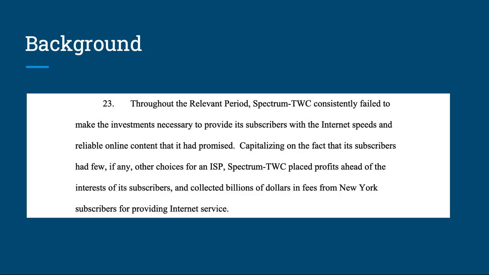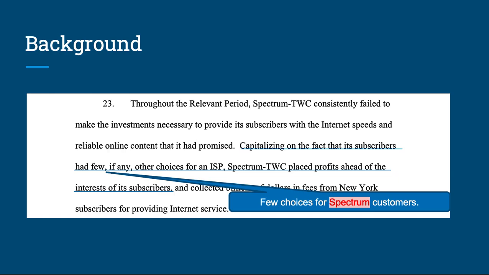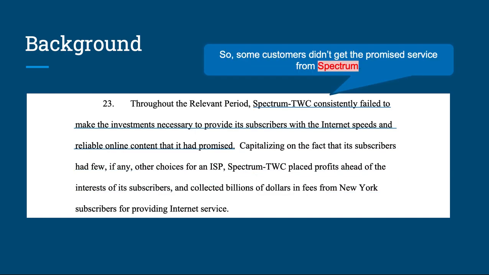Let's start by giving some context to this problem. As discussed in the earlier walkthrough videos, we focus on a portion of the lawsuit filed by the New York Attorney General against Spectrum. Spectrum had a customer base that did not have an option to switch. That is, there were few choices for the subscribers. As a result, the New York Attorney General alleged that Spectrum took advantage of the fact that it was effectively a monopoly in these areas and did not provide reliable internet service to its customers.